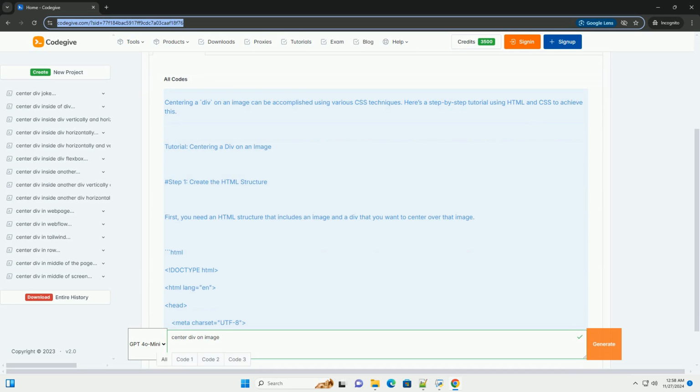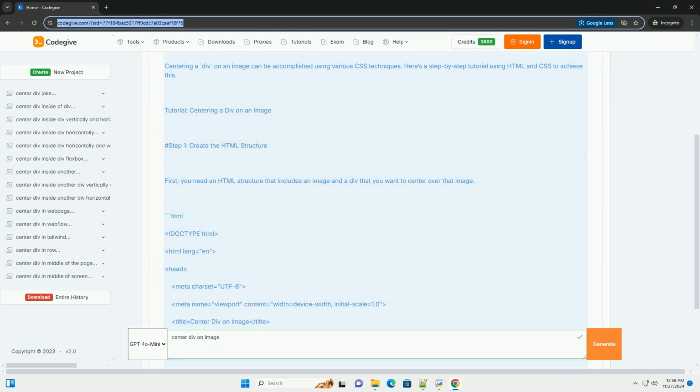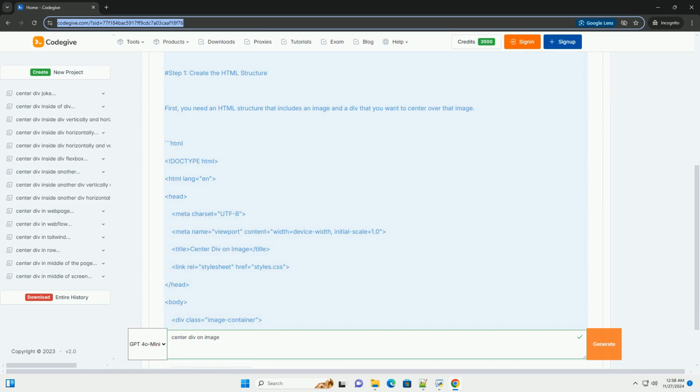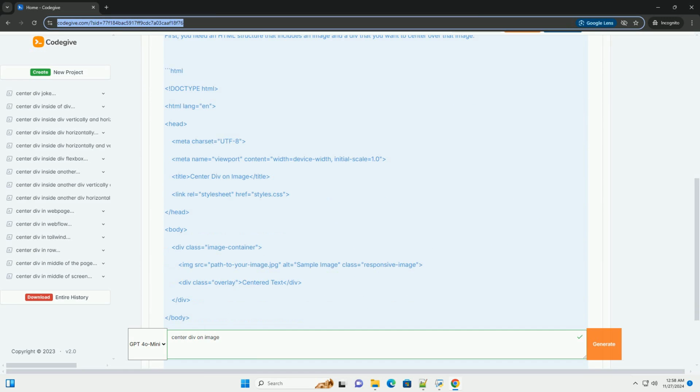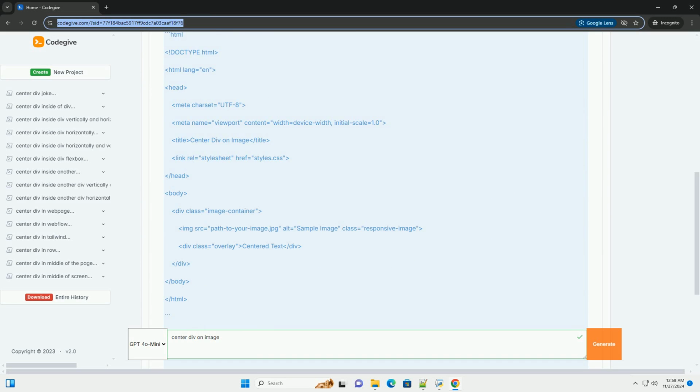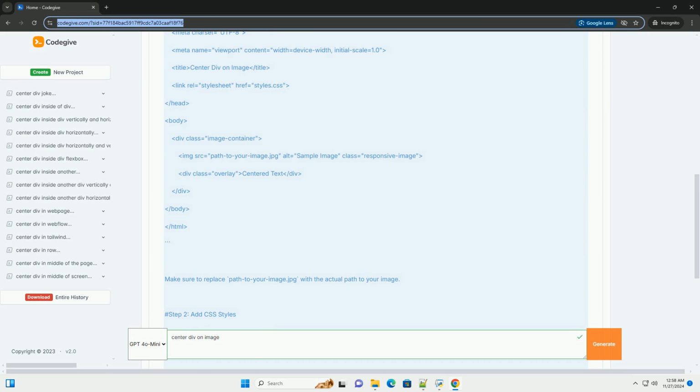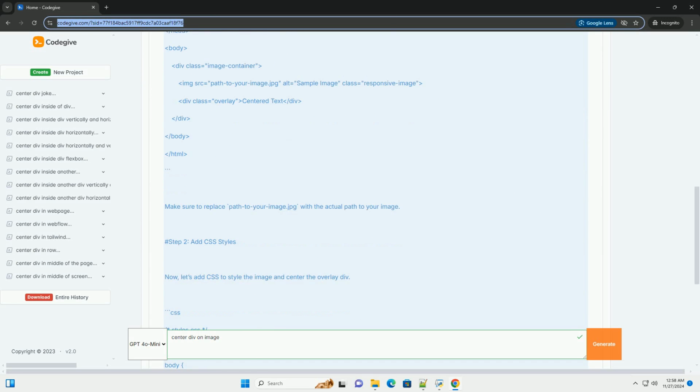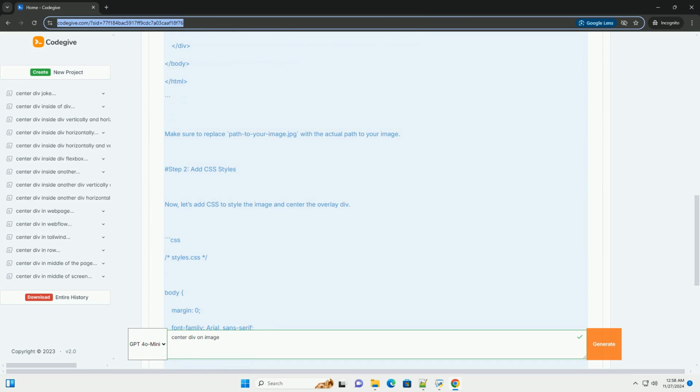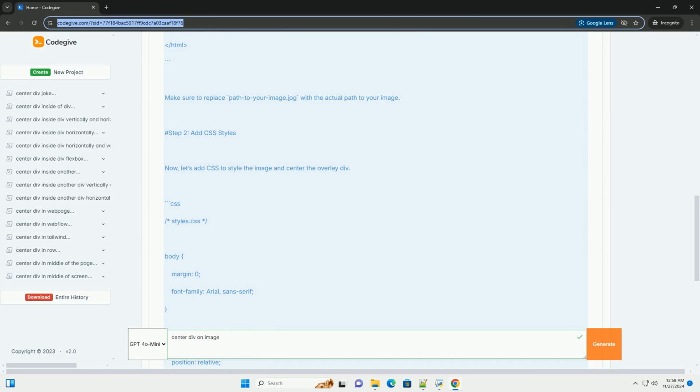Centering a div on an image can be accomplished using various CSS techniques. Here's a step-by-step tutorial using HTML and CSS to achieve this. Tutorial: centering a div on an image.